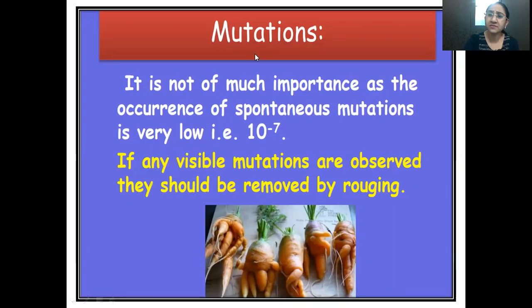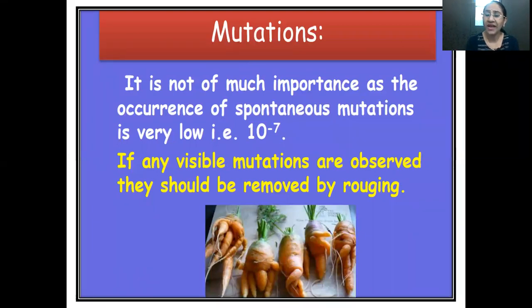And then the next factor responsible for deterioration of seed purity is mutations. However, I have told you that the mutation rate is very low. Nearly 10 raised to -7 is the mutation rate that occurs naturally in nature. However, there are certain induced mutations nowadays where breeders use gamma radiations or electromagnetic radiations for mutation induction, for generating genetic variation in the seeds.